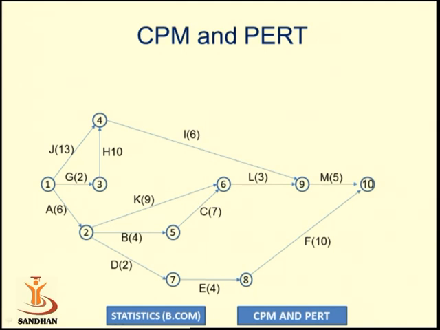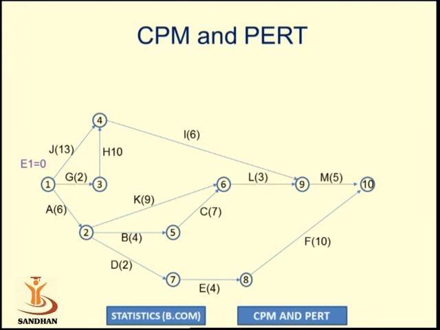Now first we will use the critical path method, that is the forward pass method. In the forward pass method, we have to start from event number 1. So the earliest occurrence time of event 1 is set as 0, so E1 is 0. Now we move forward to event number 2. For activity 1-2, we have to calculate the earliest start time and earliest finish time. So ES12, the earliest start time of activity 1-2, is set as 0.